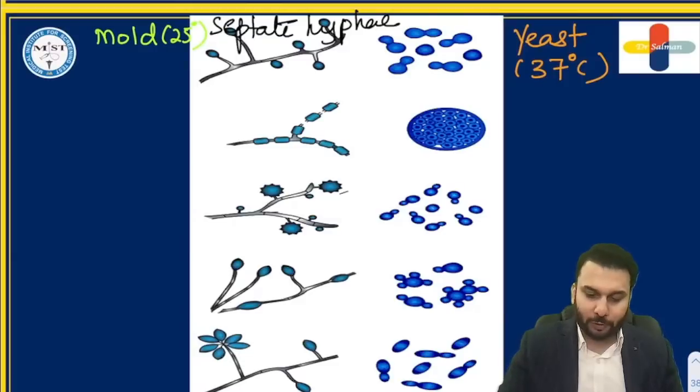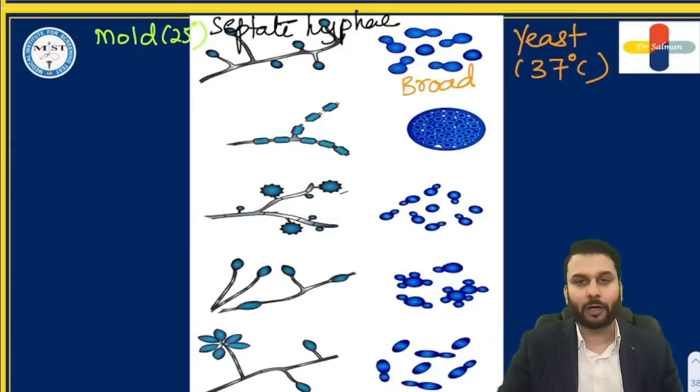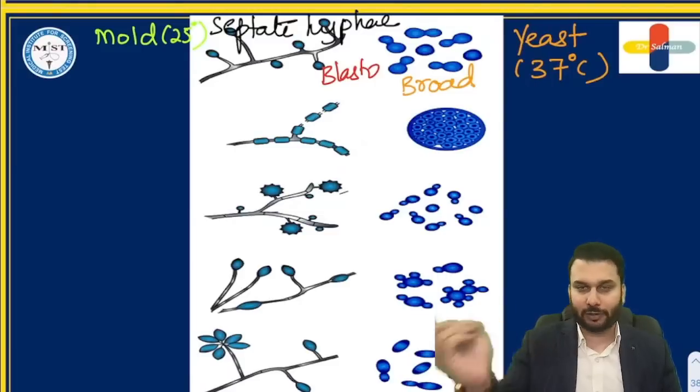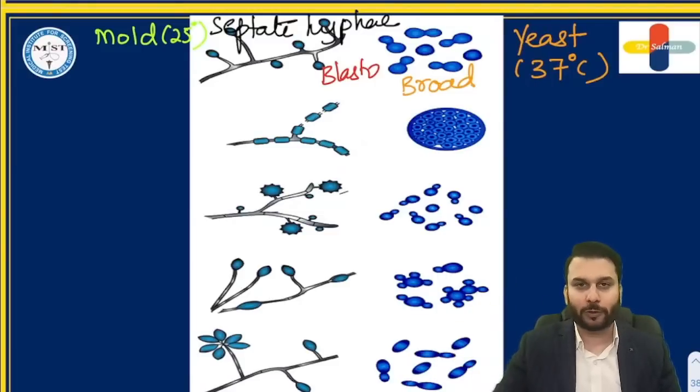The first one you're seeing is the broad-based bud. Broad-based bud is a feature of blastomyces. So this first fungus written here is blastomyces, one yeast form, and the mold form is shown here.